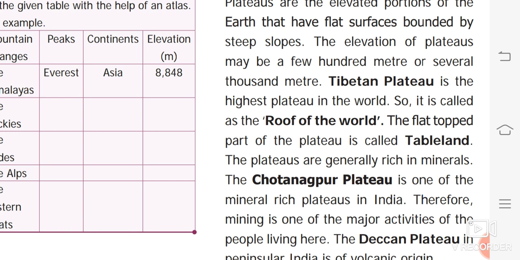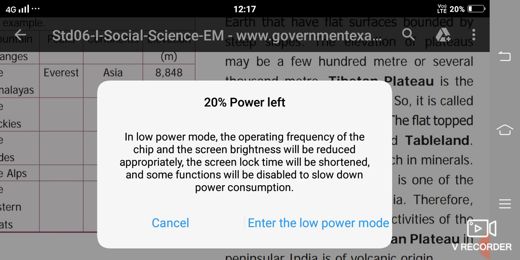Some plateaus are as rich as mountains, but they can still be identified because of their flat tops. Plateaus stretch for thousands of kilometers, like the Deccan Plateau of India. The Tibet plateau is the biggest plateau in the world. What is it like? We can call it the roof of the world.